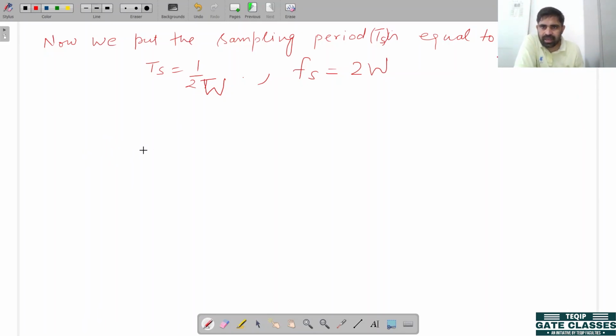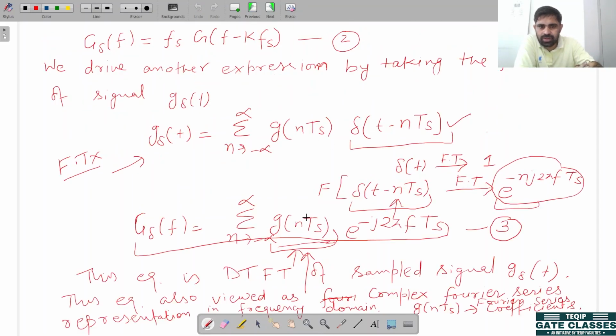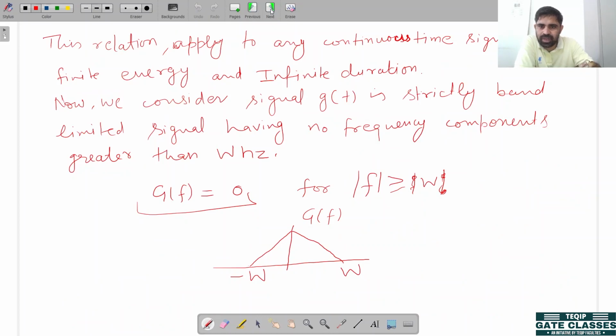Now we put TS equal to 1 by 2W in the discrete time Fourier transform equation, which we calculated previously. In equation number 3, we put TS equal to 1 by twice of W, the maximum frequency component of the original signal.